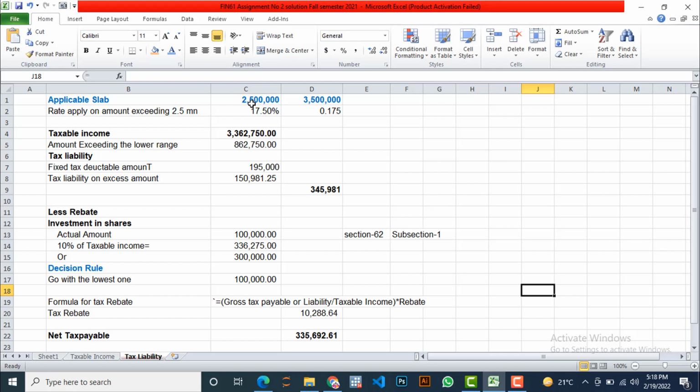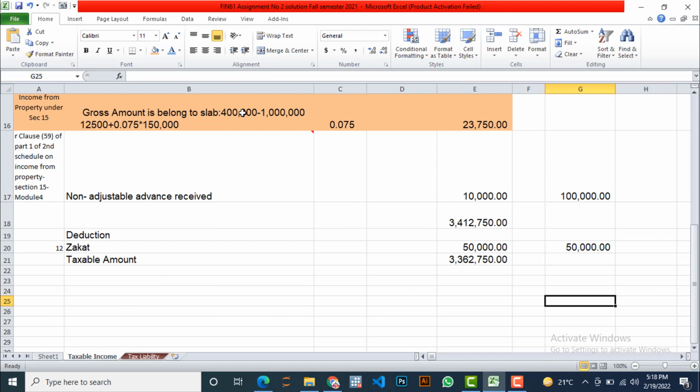So let's start. Taxable income, this amount exceeding the lower range. You can find out this amount by subtracting this amount, 2.5 million lower bracket, from the taxable income. I will show you C14. This is C14 minus C1, and we will get the exceeding amount that lies between this slab or range. Tax liability: fixed tax deductible amount up to 2.5 million, similar to the non-adjustable advance. I will show you, similar like this, 12,500.